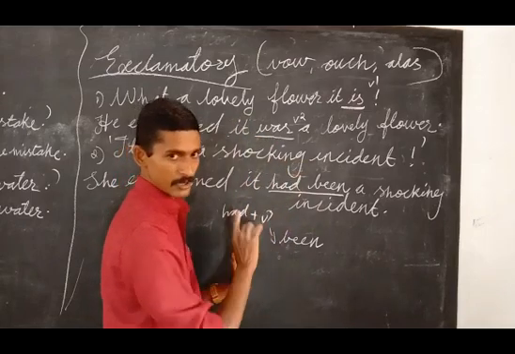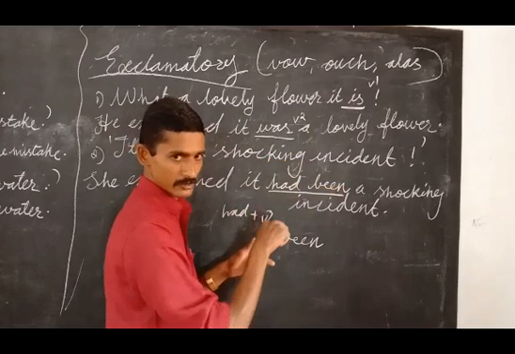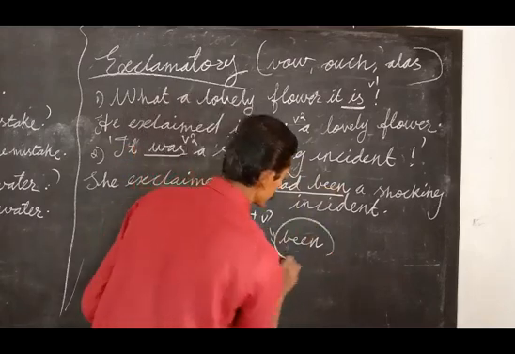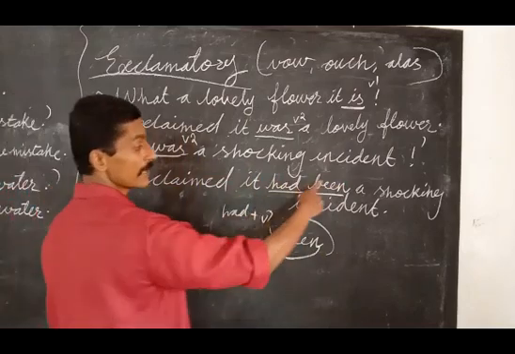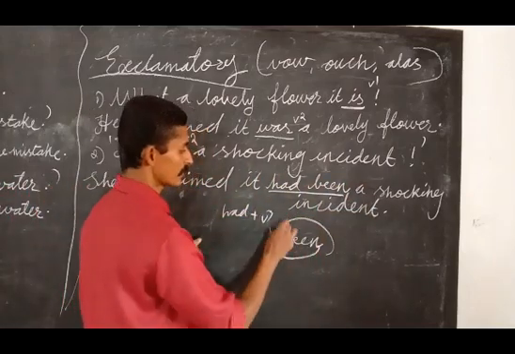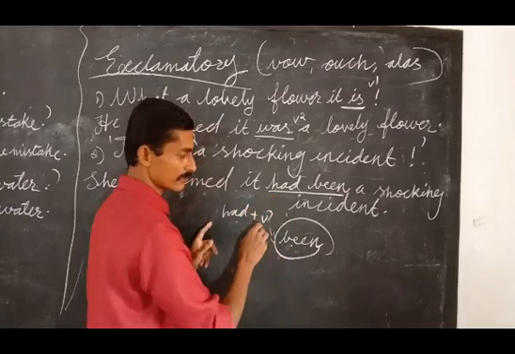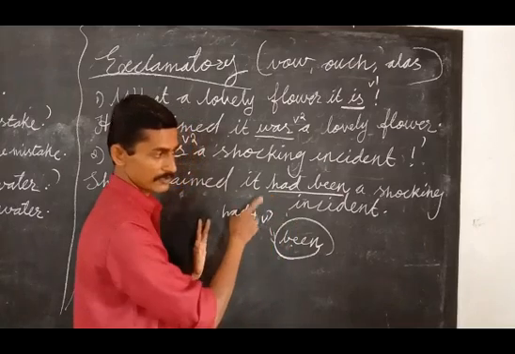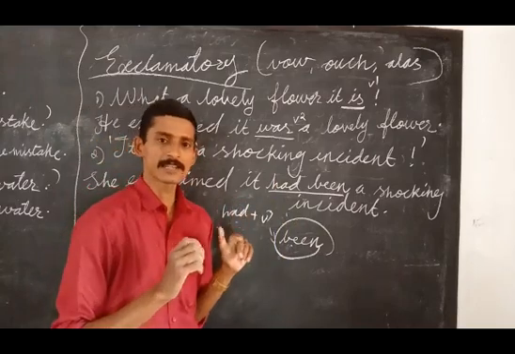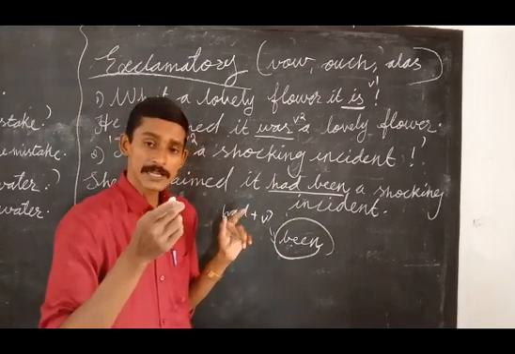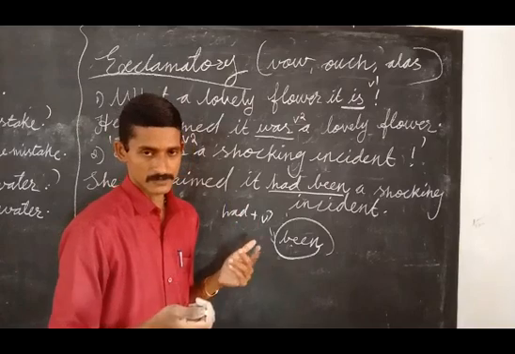If there is a main verb, you have to change it, like write, wrote, written. Otherwise, you have to write 'been'. See, she exclaimed, it had been a shocking incident. So it is considered as V3, so it is past perfect. Simple past changes to past perfect. This is the way of changing direct speech to indirect or reported speech.